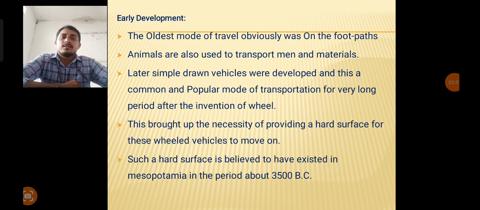So why are roads required? When wheeled vehicles, or simple drawn vehicles, move on an earth surface, a hard surface is required. That's why roads are required to be developed nationwide.